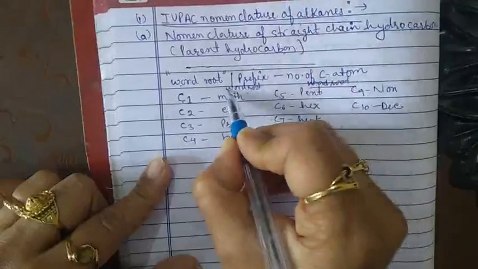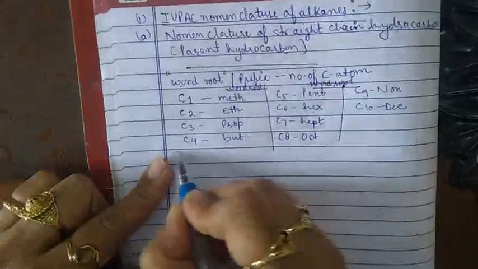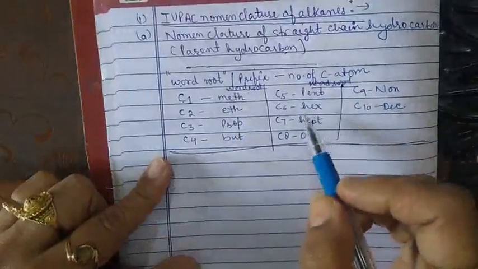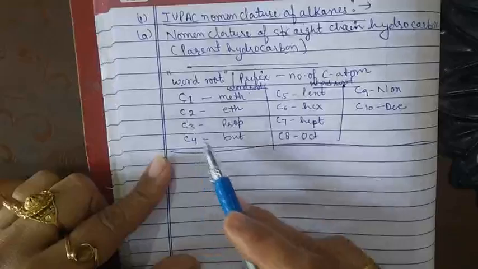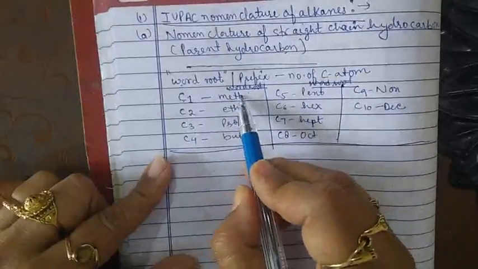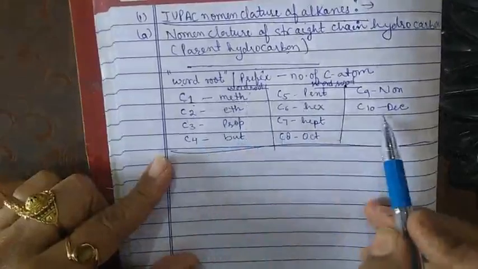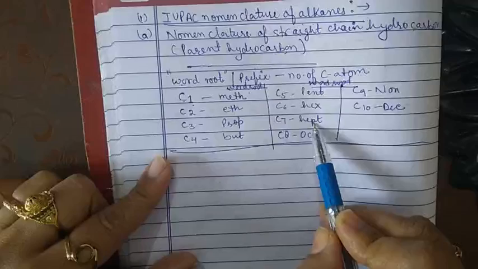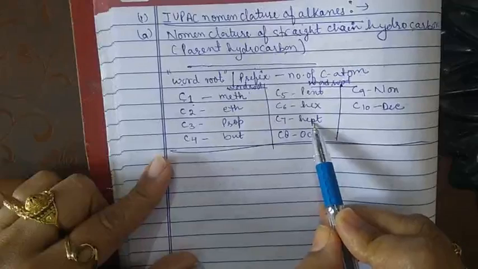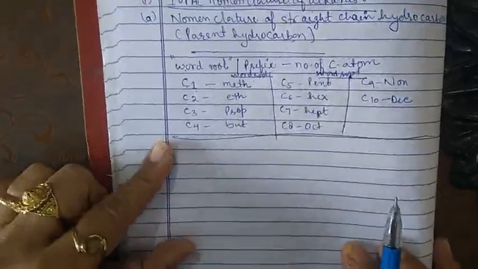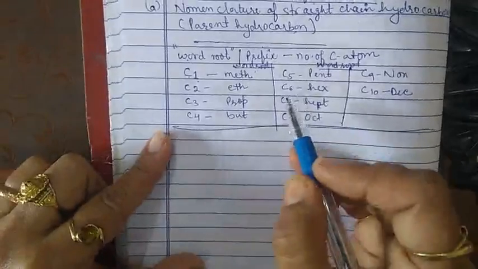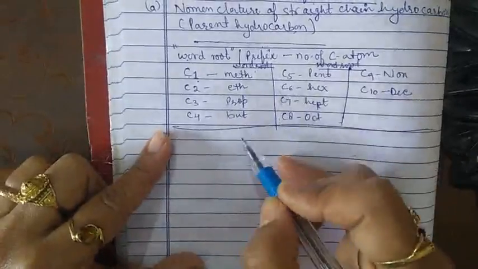So with the help of this table, we can easily give the name. If one carbon atom is present, it is meth. If 7 carbon atoms are present, it is hept. So this is the table with the help of which we can easily give the word root.